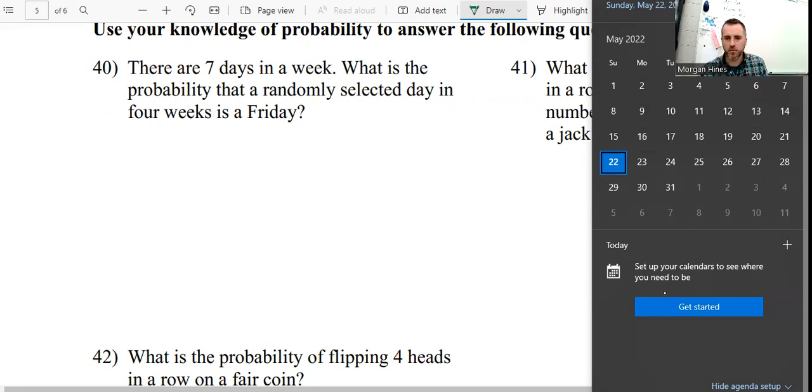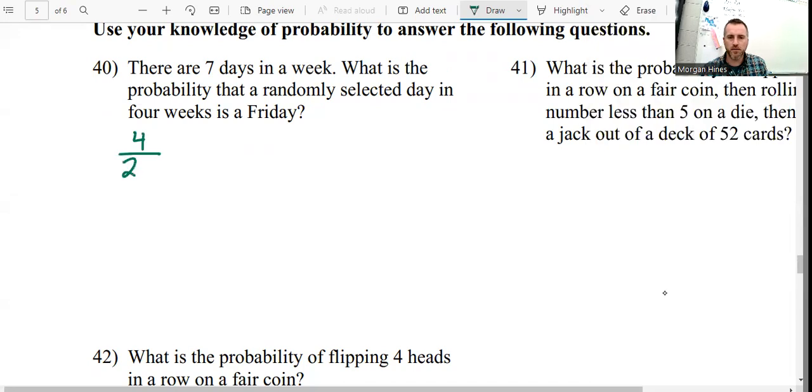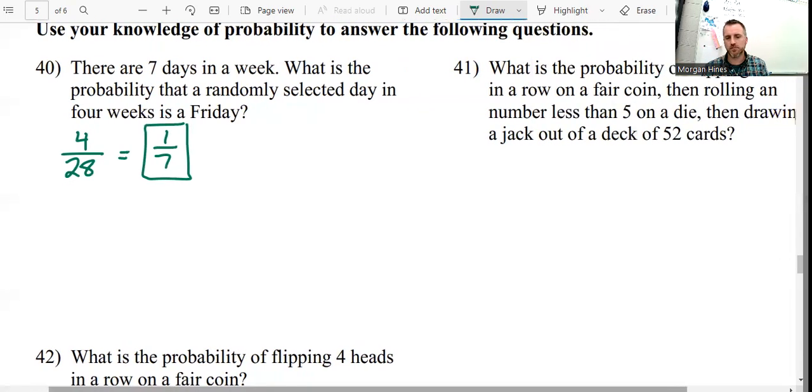1, 2, 3, 4. So we got a 4 out of 28, which is 1 out of 7. Just like 1 week, you got the same probability in every week. So it's still going to be 1 out of every 7 days. That is the number of favorable outcomes over the number of possible.